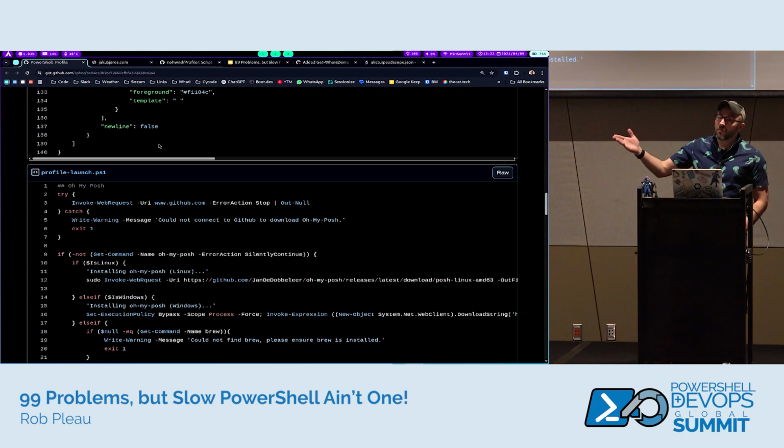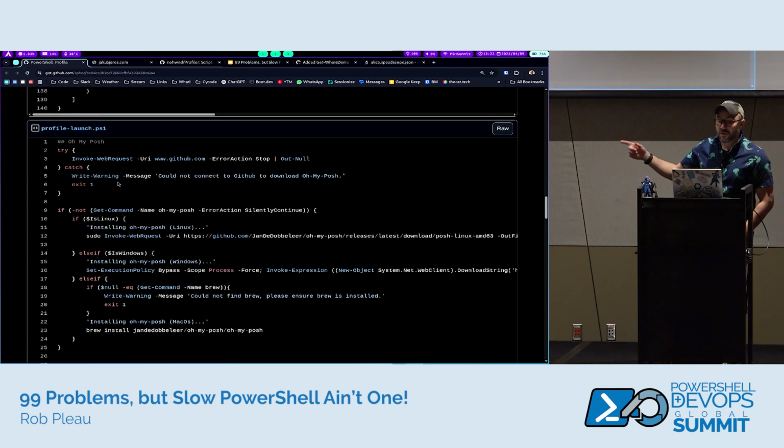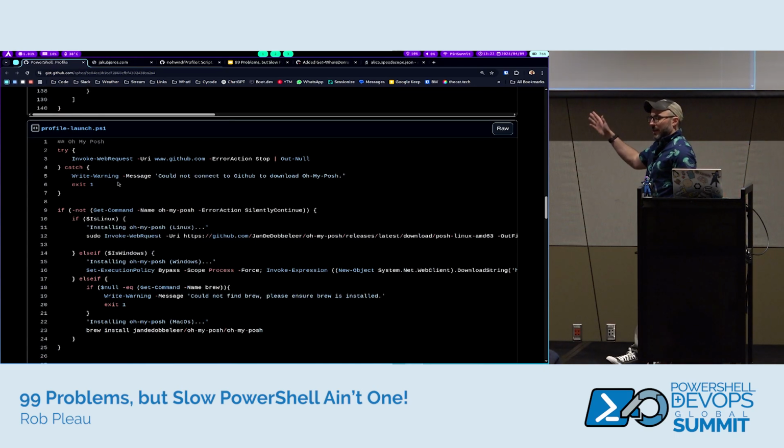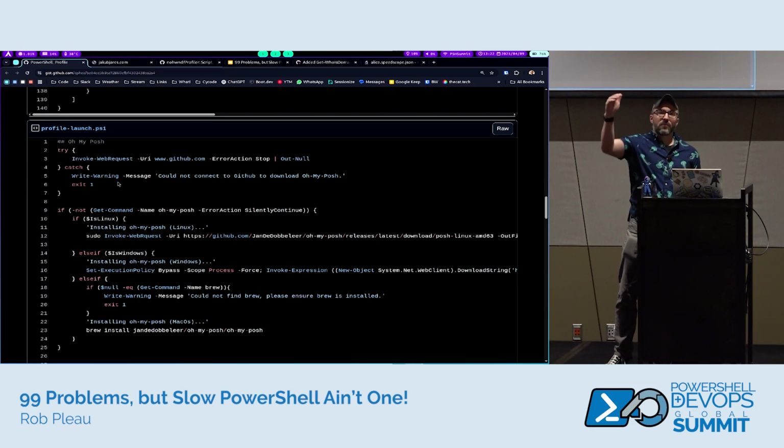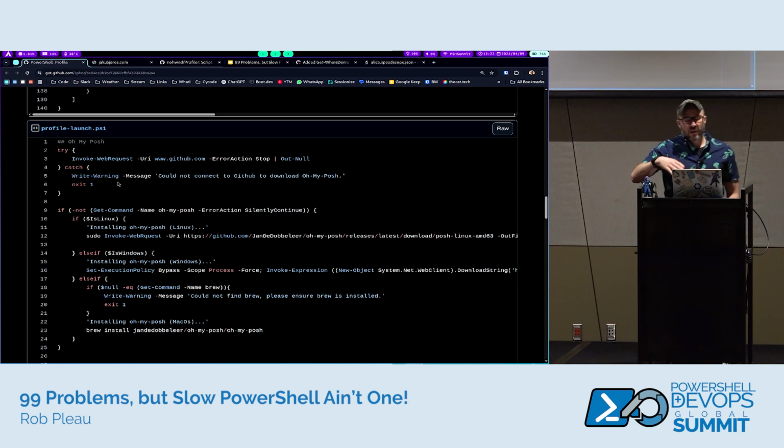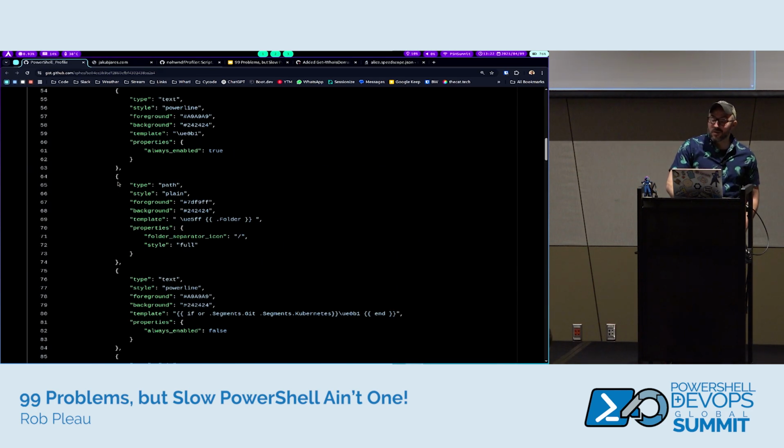I keep it in a gist because I want to copy this profile launch code, and regardless if I'm on Linux or Mac or Windows, I want my profile to always pull from the GitHub gist so I have the same profile in every machine. And I do a lot of probably really poorly optimized code to install Oh My Posh, and then because of the cross-platform stuff, I had to add all the Mac stuff recently. It's a mess, but just know this is my profile. You can make fun of it.